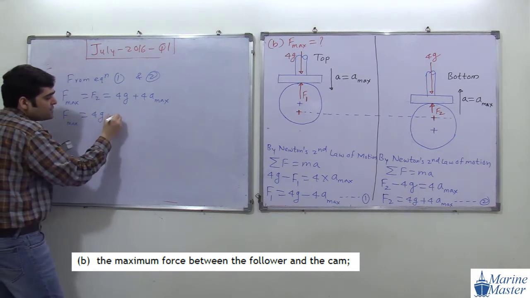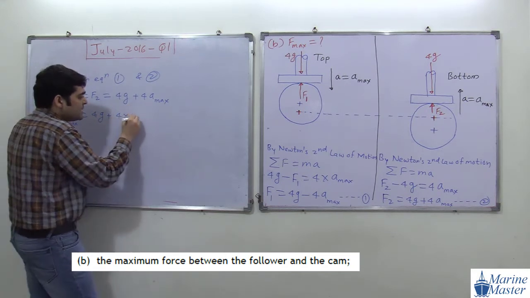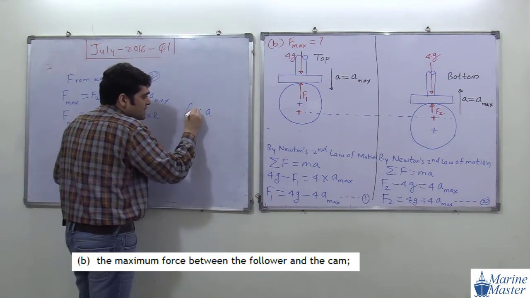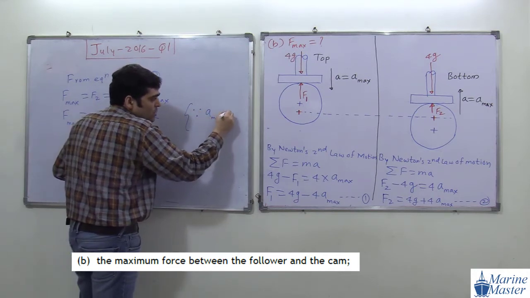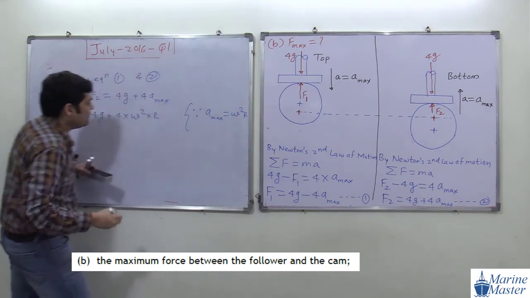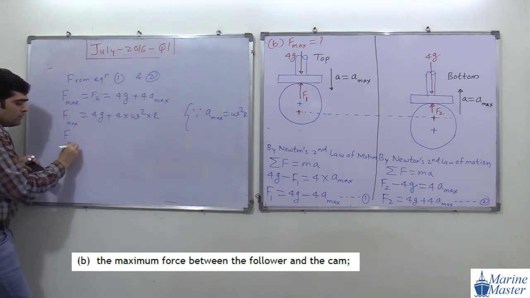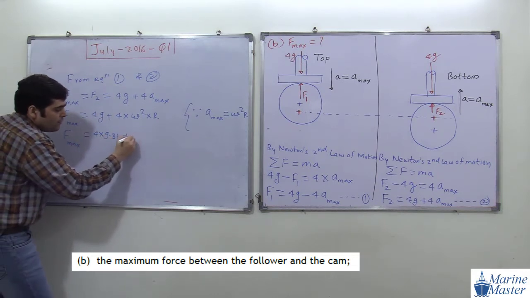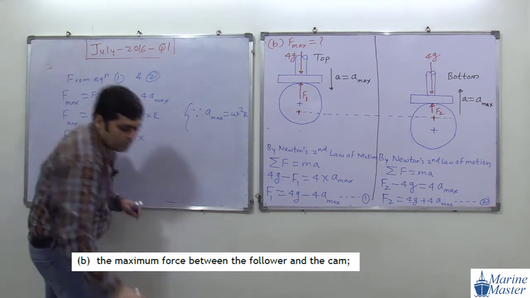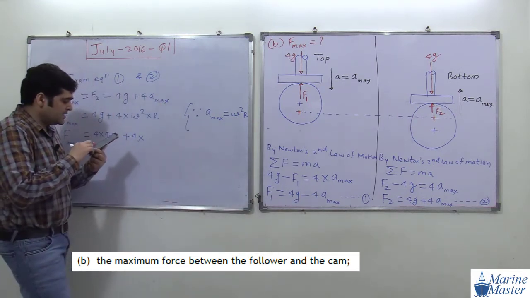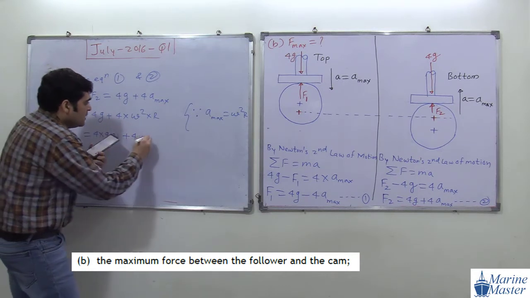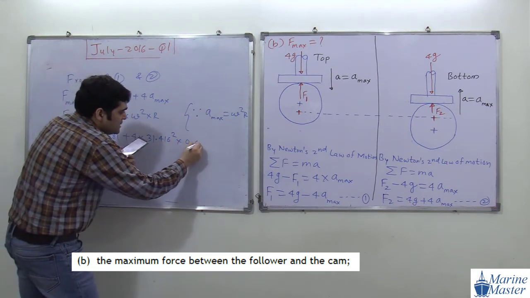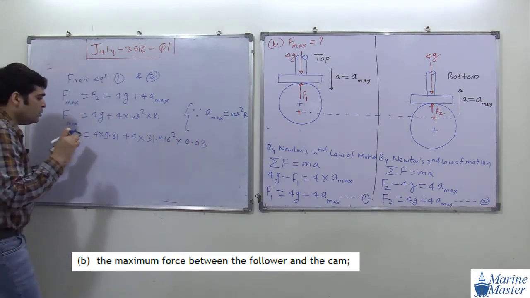4g plus 4 into a max. What is meant by a max? What did we study? A max means omega square r. Okay, so I am writing it for our reference. So F max will become 4 into g, that is 9.81, plus 4 into omega squared times r. How much omega did we calculate at the start of the question? 31.416 square. R is 0.03, that is amplitude of SHM.